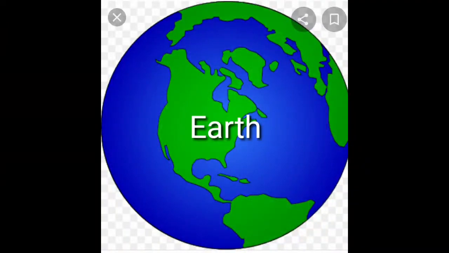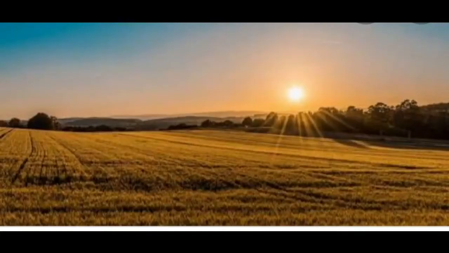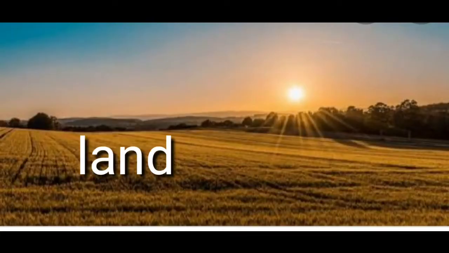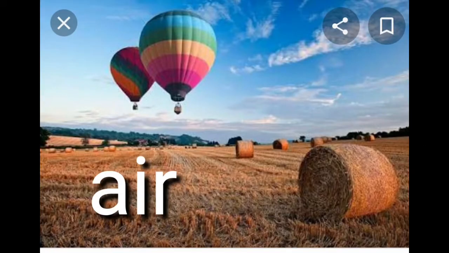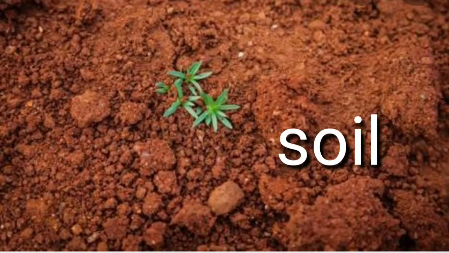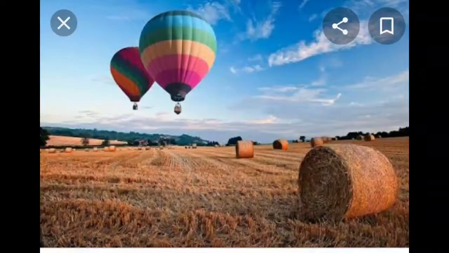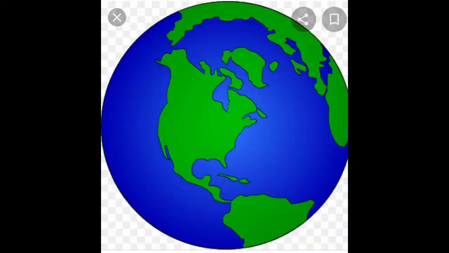This is the Earth. Earth is spherical in shape. The Earth is made up of land, water and air. The land is also covered with soil, and with these things only life can exist. The Earth is surrounded by a layer of air.